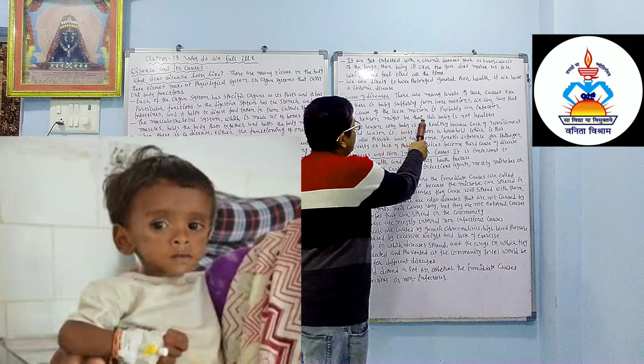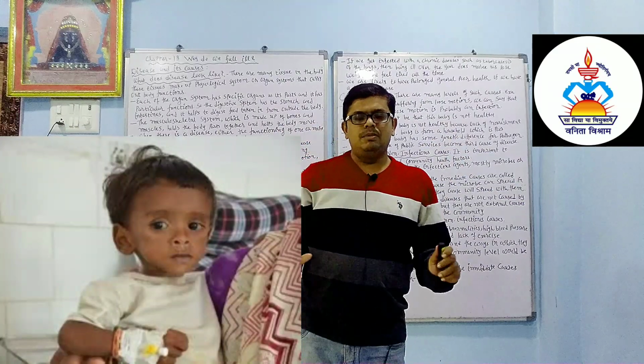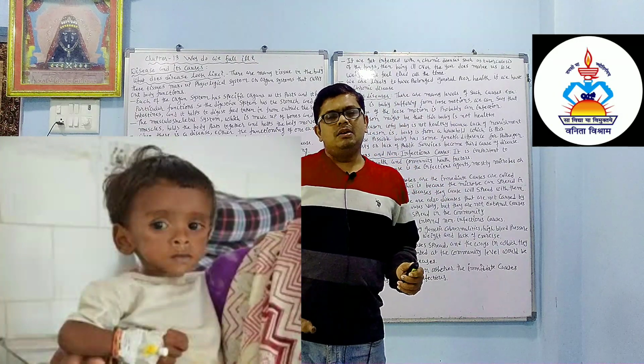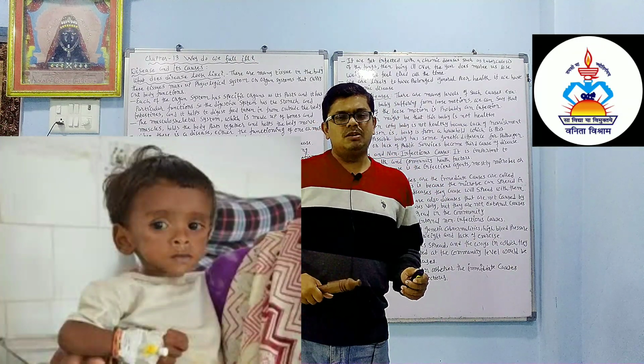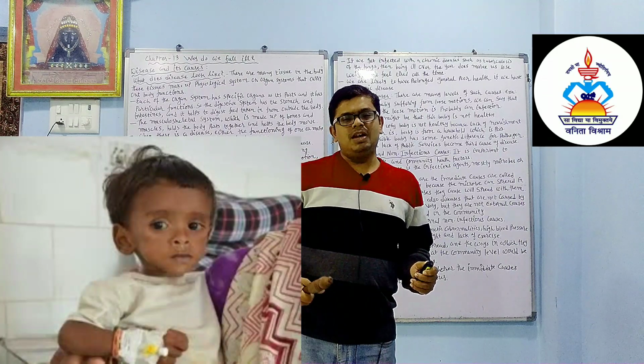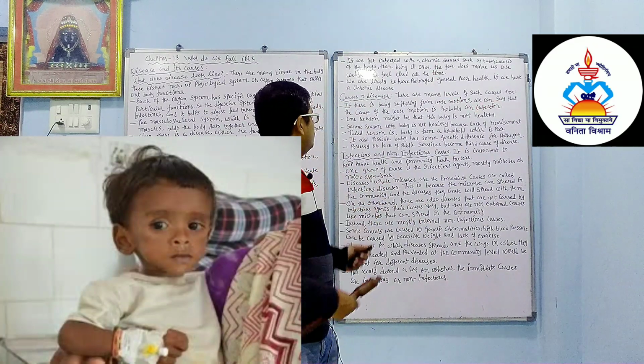One reason might be that this baby is not healthy. The second reason is that this baby is not healthy, while other babies are healthy, so only this baby is suffering from the infection. Other babies have a strong immune system, a strong defense system against disease. So in the same surroundings they are not suffering from any type of disease, but this particular baby is suffering from loose motion.